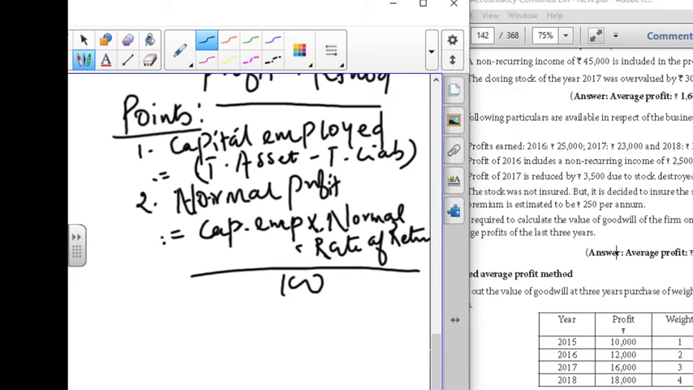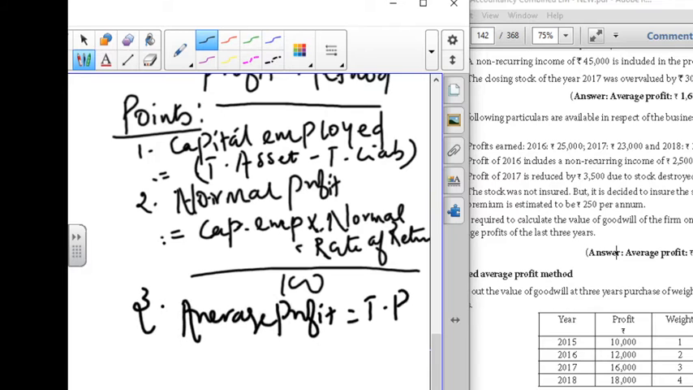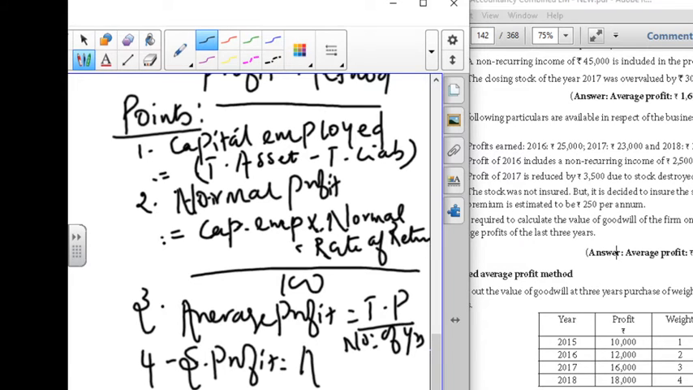The third thing you are going to see is average profit. You know how to find average profit: average profit is equal to total profit divided by number of years. If it is given in the question, we write average profit directly; otherwise we find it with the formula. Next, super profit is equal to average profit minus normal profit.